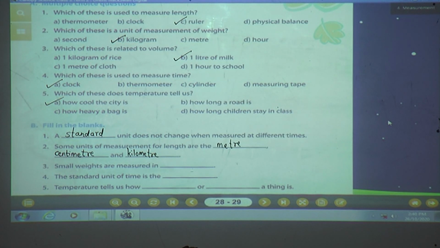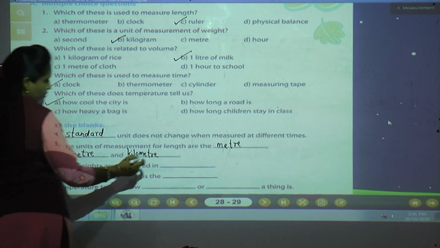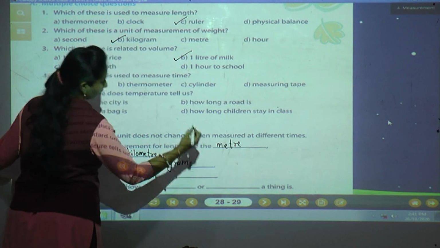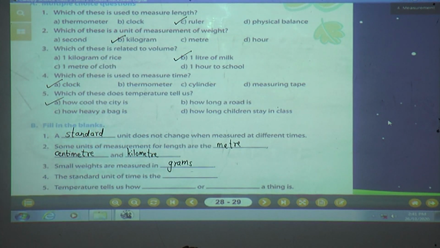Yes. Now see the third one. Small weights are measured in. Now they are talking about weight. What is the standard unit of weight? Kilogram. But here they are asking small weights are measured in? If less than 1 kg, what we use? Grams. So write here grams. Okay? Yes.